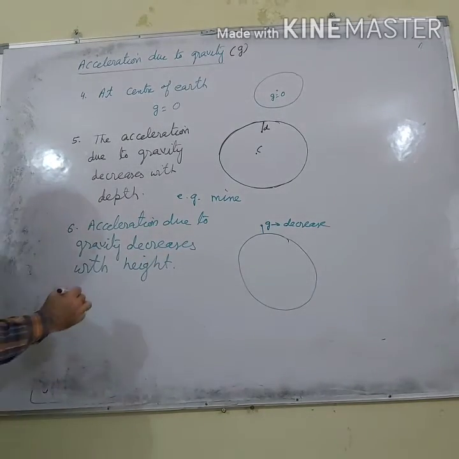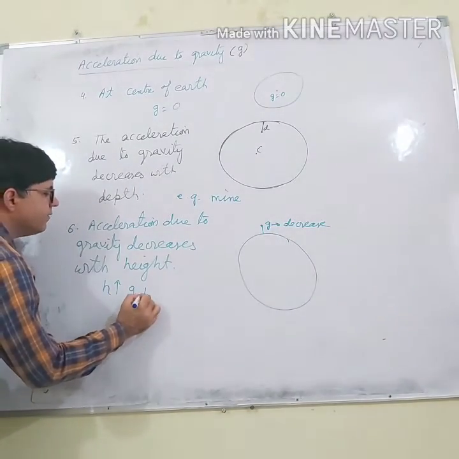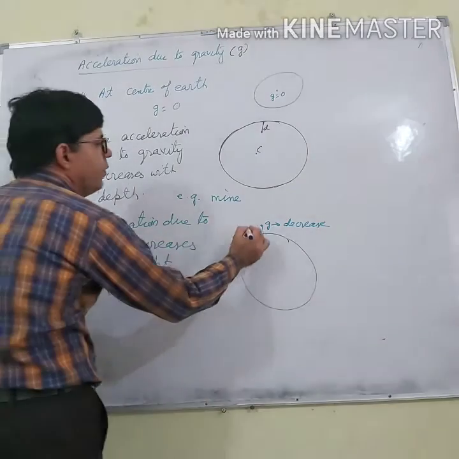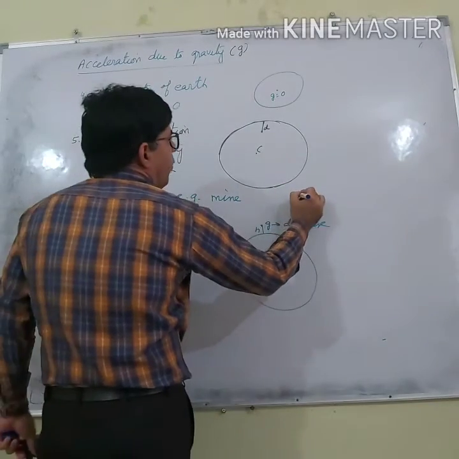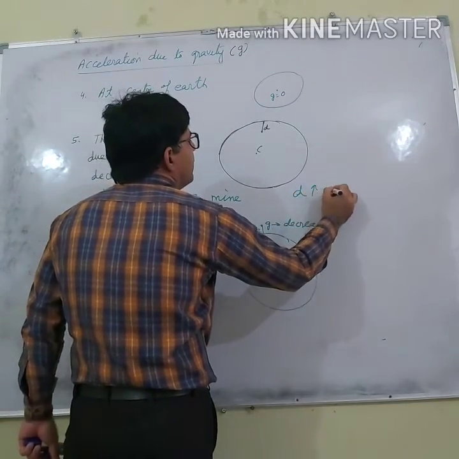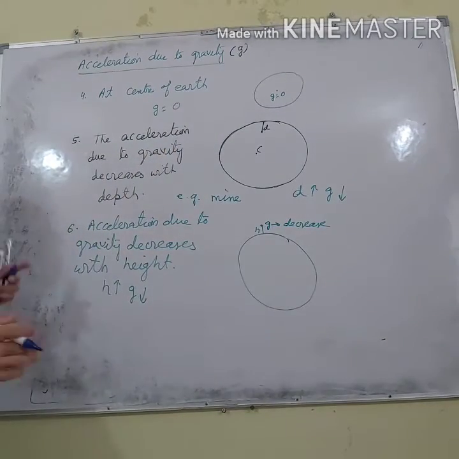More is the height, lesser is acceleration due to gravity. And if I say more is the depth, lesser is acceleration due to gravity, even at the center it becomes zero.